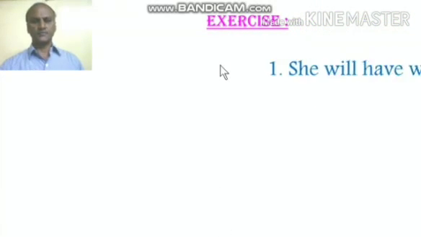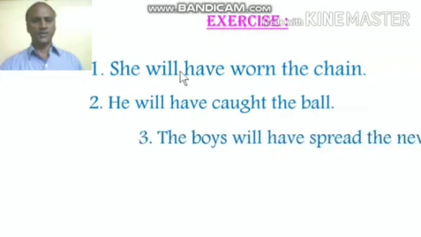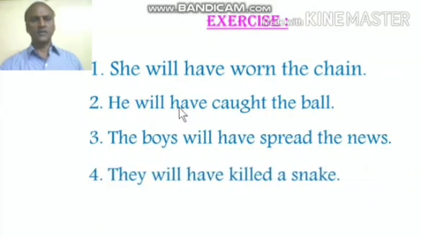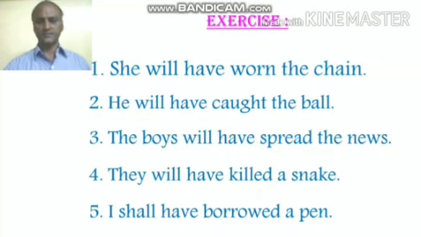Then the exercise for future perfect. She will have worn the chain. He will have caught the ball. The boys will have spread the news. They will have killed a snake. I shall have borrowed a pen. So will have worn, will have caught, will have spread, will have killed, shall have borrowed. So all these are in future perfect. So the examples which I gave, look at them, understand, then write the answers for these sentences to passive voice.